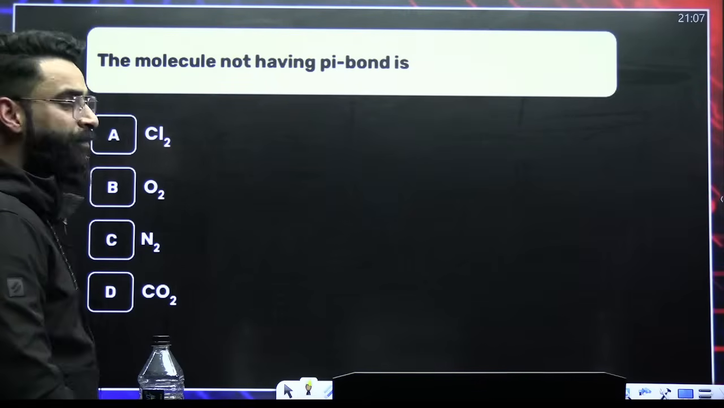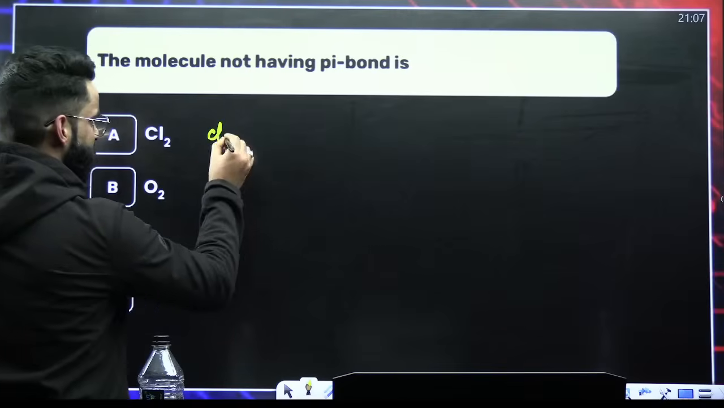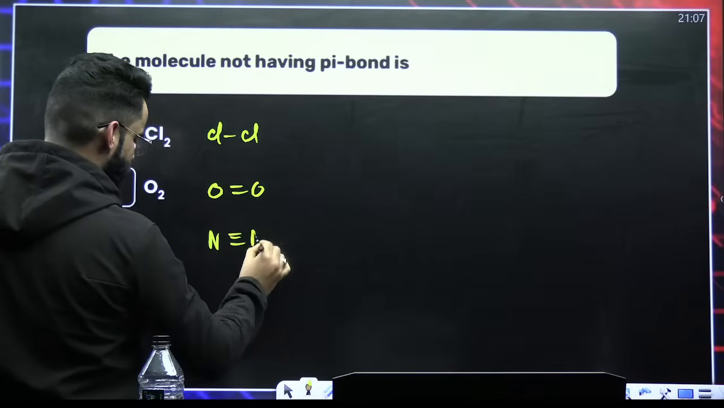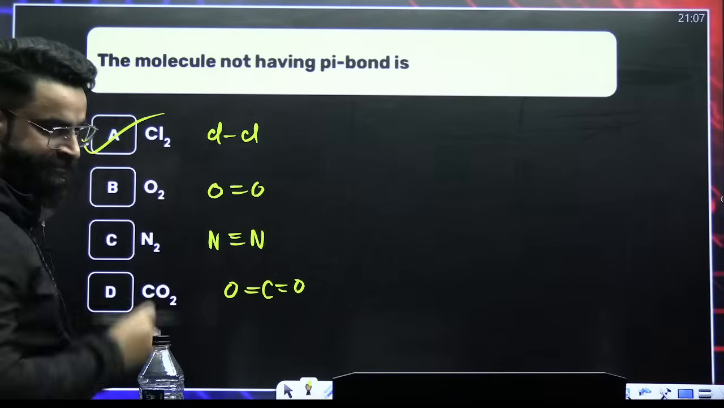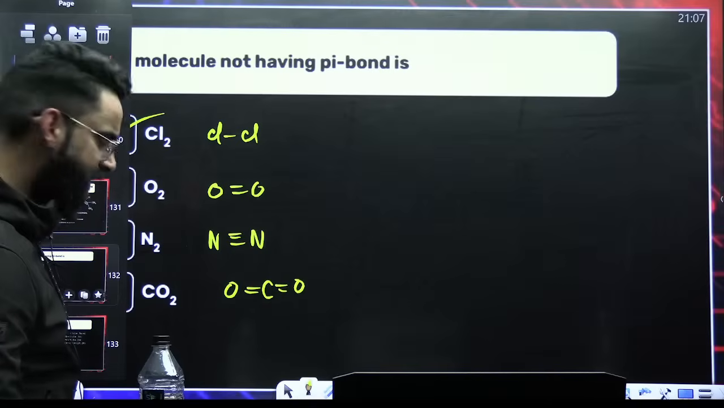The molecule not having pi bond. Cl2 molecule, right? Cl2 single bond, oxygen there will be double bond, nitrogen there will be triple bond, carbon dioxide, this is the structure, right? So it's Cl2, in which there is no pi bond. Yes?